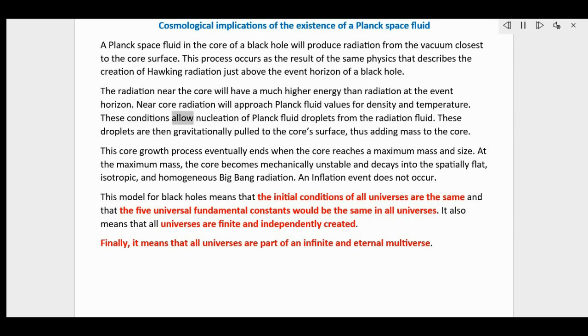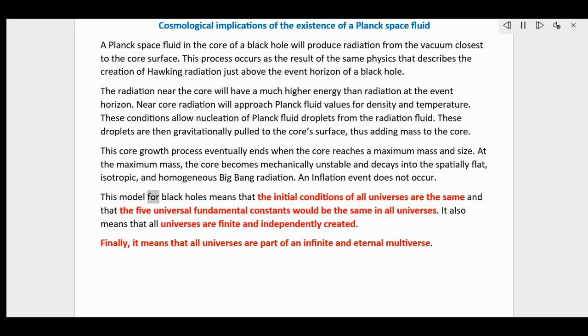Near-core radiation will approach Planck fluid values for density and temperature. These conditions allow nucleation of Planck fluid droplets from the radiation fluid. These droplets are then gravitationally pulled to the core's surface, thus adding mass to the core. This core growth process eventually ends when the core reaches a maximum mass and size. At the maximum mass, the core becomes mechanically unstable and decays into the spatially flat, isotropic, and homogeneous Big Bang radiation. An inflation event does not occur.